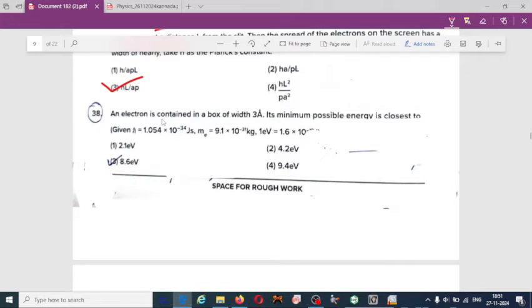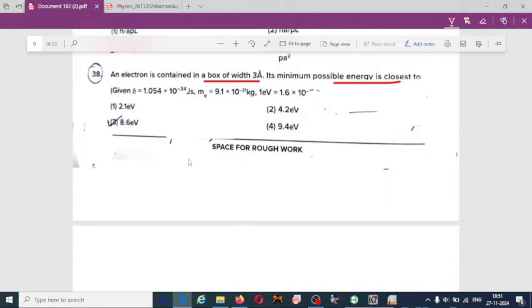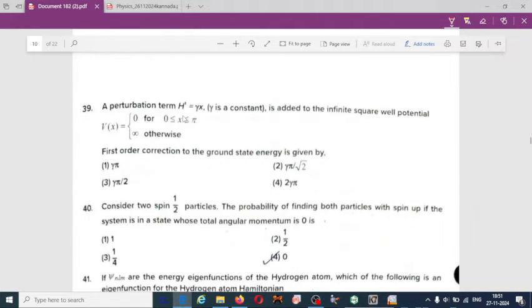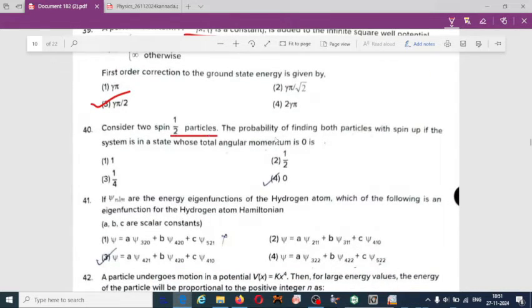An electron is contained in a box of width 3 naught. Its minimum possible energy is close to 38. Option 2, 4.2 electron volt. A perturbation term H prime gamma x is added to the infinite square well potential, 39. 3. Consider two spin-half particles. The probability of finding both particles with spin-up in the system in a state whose total angular momentum is 0 is, 40. Option 4, 0.